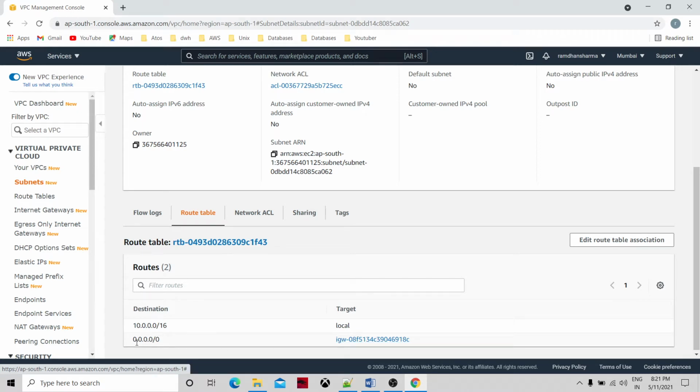See, it's allowing all the traffic, 0.0.0.0/0. Okay. So this is allowing all the traffic. This is the internet gateway. Okay. We then go to the route table, and you can see inbound and outbound traffic, how it is going to access.